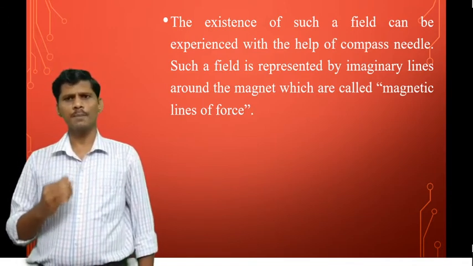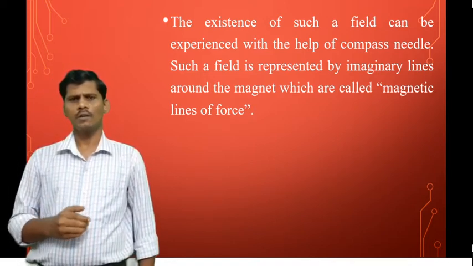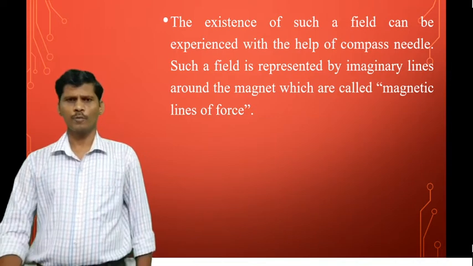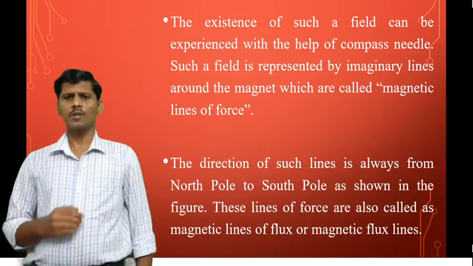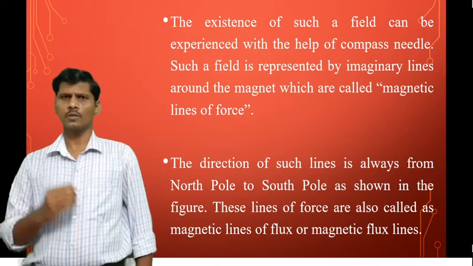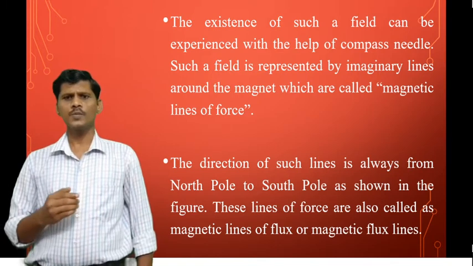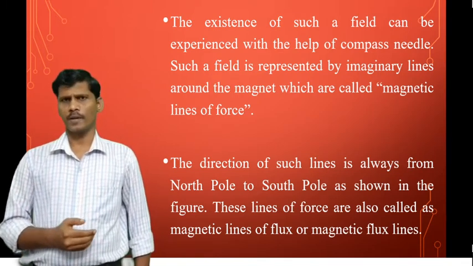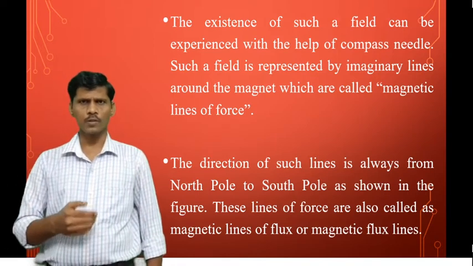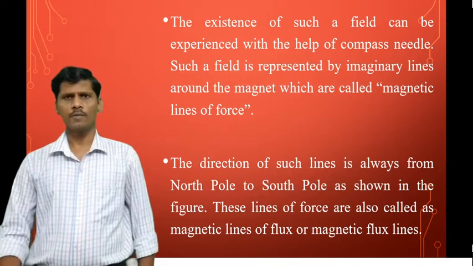Such a field is represented by imaginary lines around the magnet, which are called magnetic lines of force. The direction of such lines is always from north pole to south pole, as shown in the figure. These lines of force are also called magnetic flux lines or magnetic lines of flux.